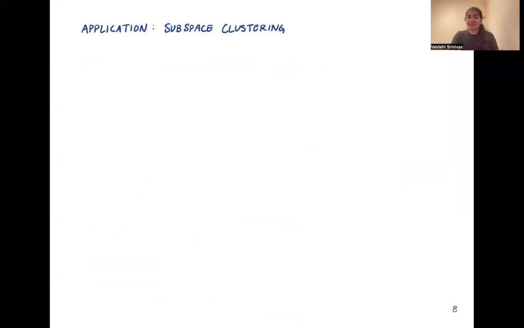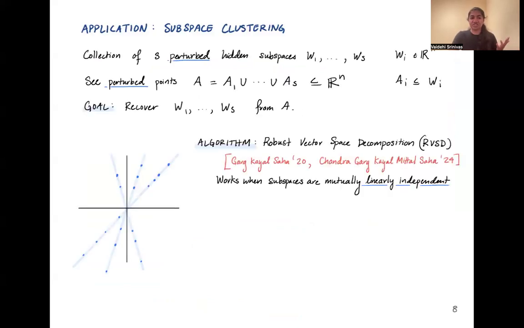So coming back to the application I told you earlier of subspace clustering, we were looking at this problem where we wanted to recover these subspaces given these points that we get from the subspaces in a smoothed analysis setting. And we had this algorithm due to Chandra, Garg, Kayal, Mittal, and Saha called robust vector space decomposition that works when these subspaces are mutually linearly independent.